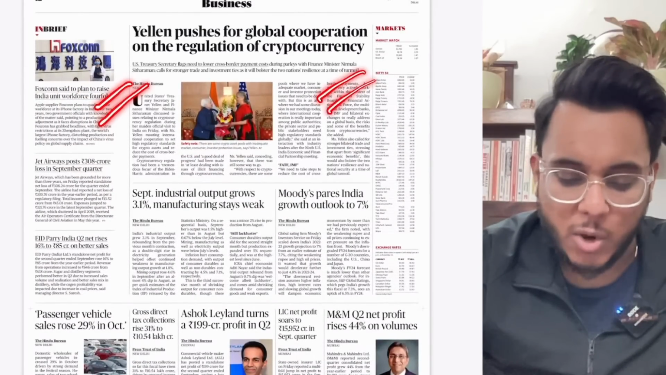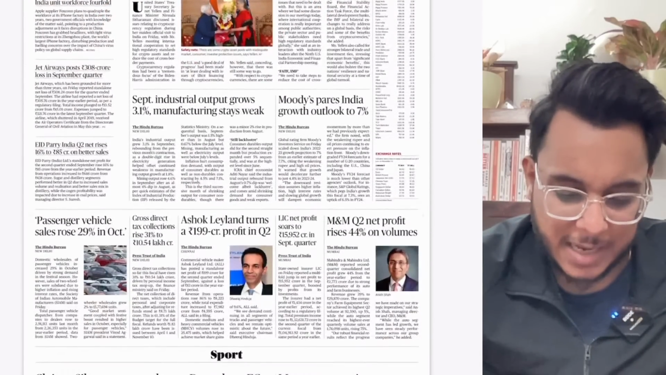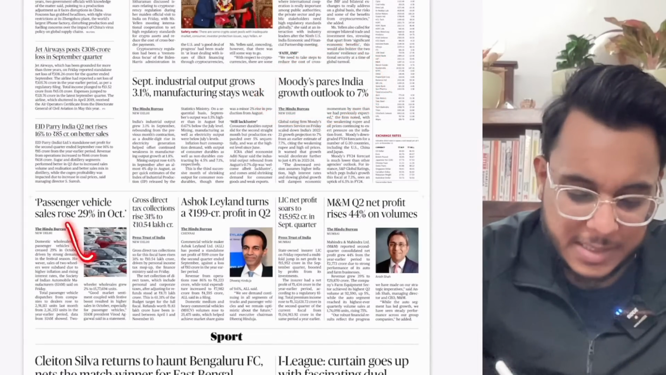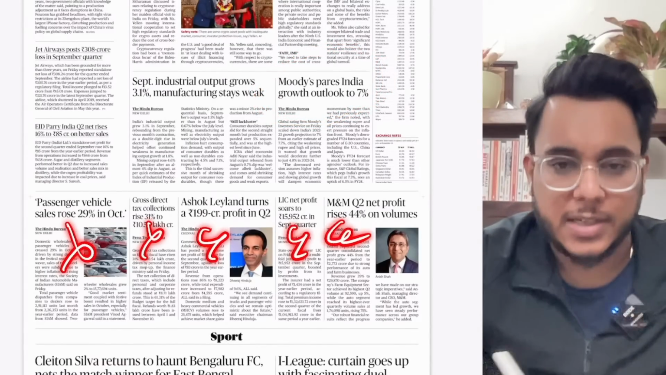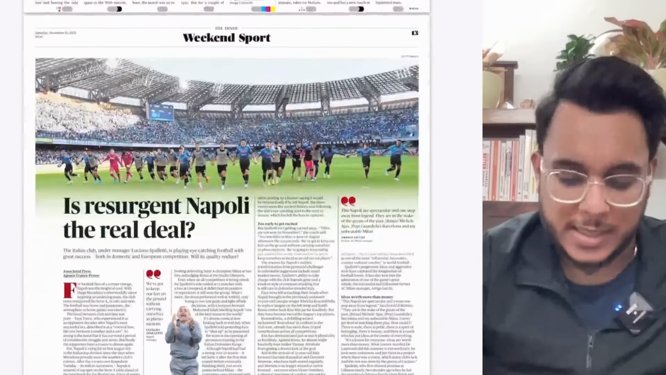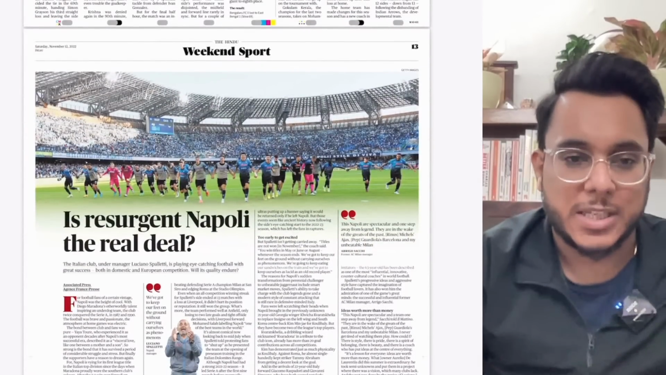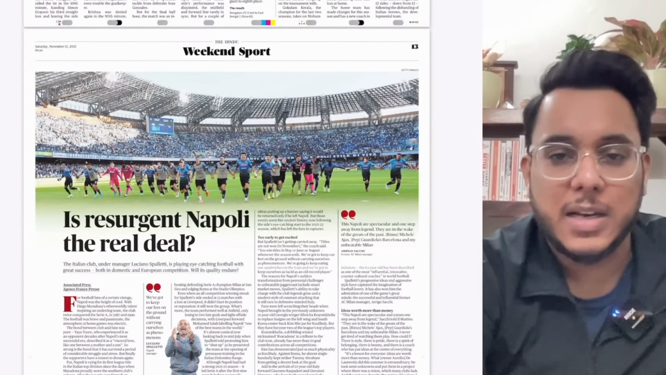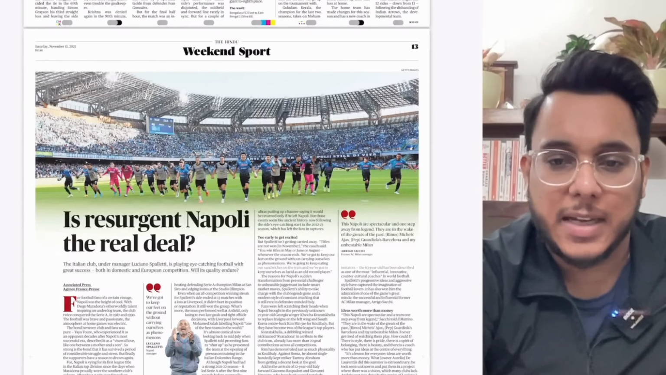Yellen pushes for global cooperation on the regulation of cryptocurrency. We'll see that. Then Moody's pares India's growth outlook to 7%, and then there are the corporate trends etc. that have been given, not important for the exam. And then we have the weekend sports page. So this, guys, is the overview of the entire newspaper, and now let's discuss all the relevant articles one by one in detail.